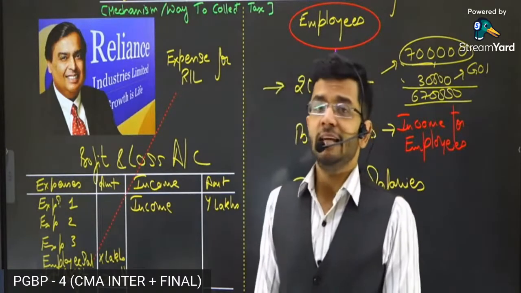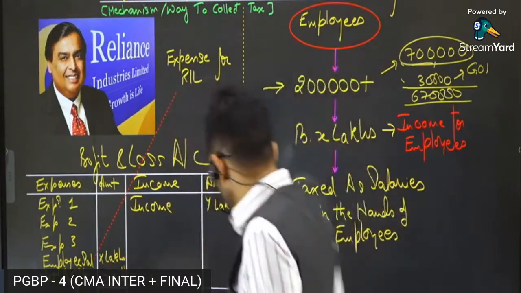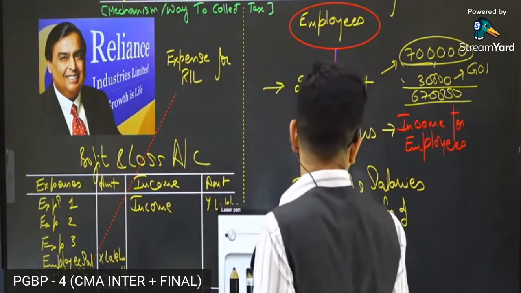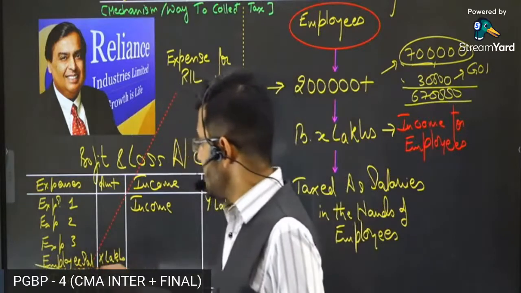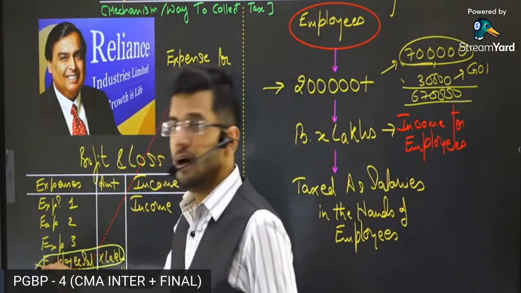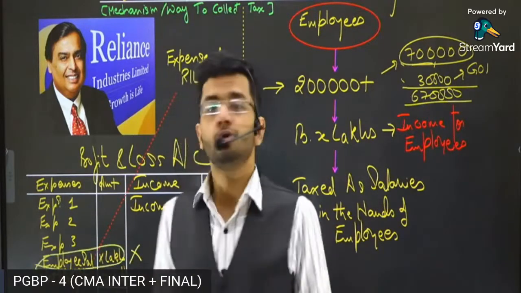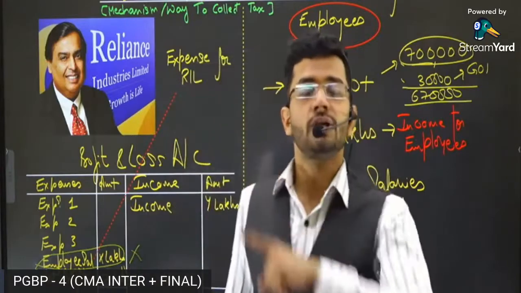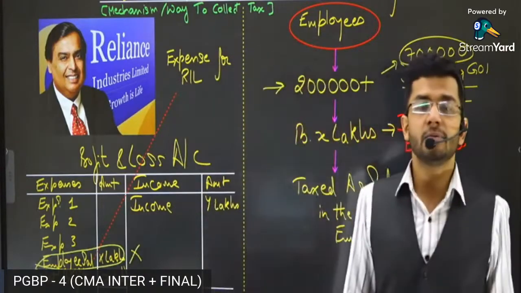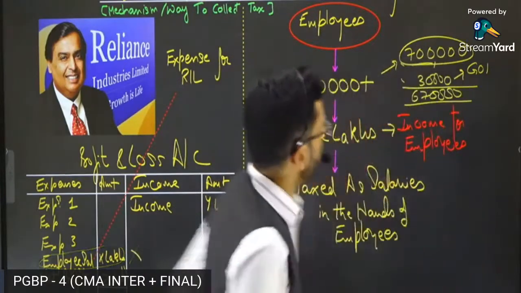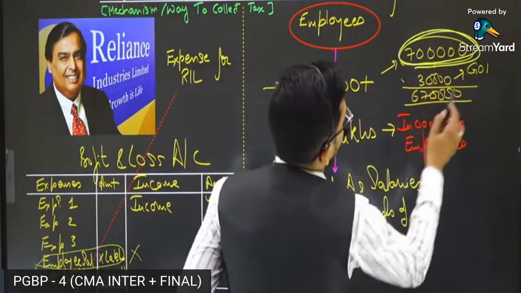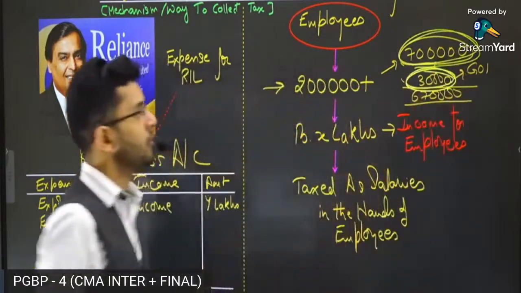Income Tax Act is saying, the expenditure which you think is allowable, I'm going to disallow it if you do not deduct TDS and deposit it to Government of India. So the entire amount of salaries will be disallowed if you don't deduct tax and pay it to Government of India.